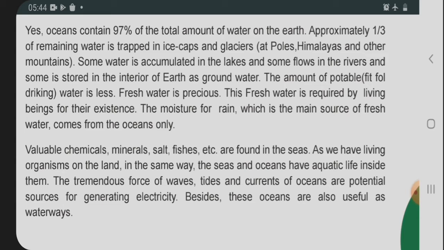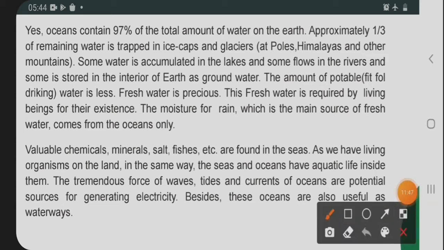We can say that 97% of water is salty, but approximately one third of the remaining water, that is 3%, is trapped in the ice caps or the glaciers. If you see in our north, that is the Himalaya, you have already seen that the water of the Ganga is coming from the Himalaya only. So most of that water, one third of it, is there in the Himalaya, which is drinkable water.